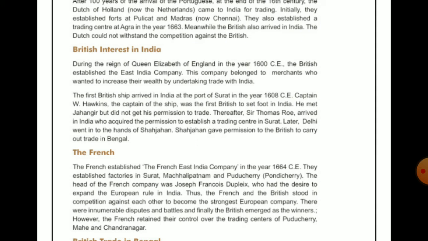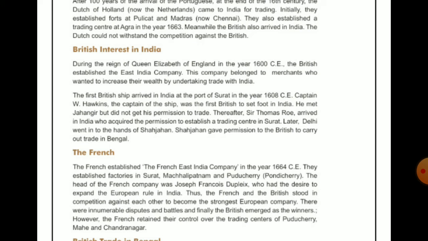This is the main intention of the Britishers. They wanted to earn lots of wealth from India by undertaking trading with India. The first British ships arrived in India at the port of Surat in the year 1608.